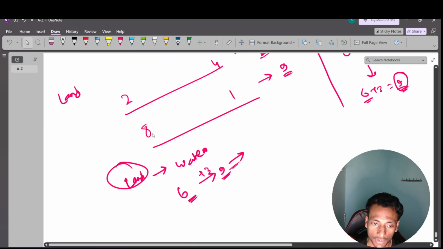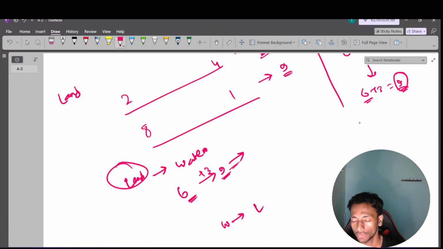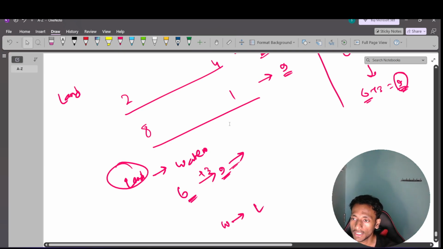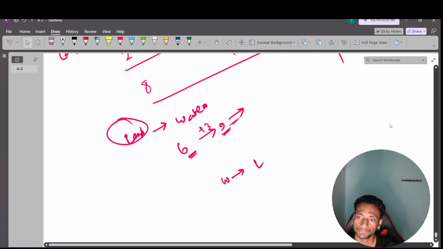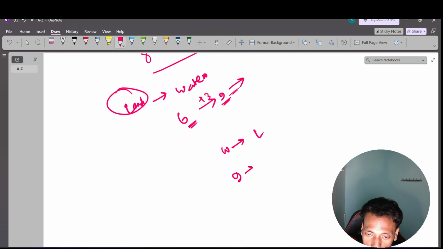Okay. Suppose it is possible that I get the best answer if I follow the order: first water ride, then land ride. So if I follow the water ride first, what is the best time? I can complete one event, so that will be at time 9. Got it? So it will complete at time 9.